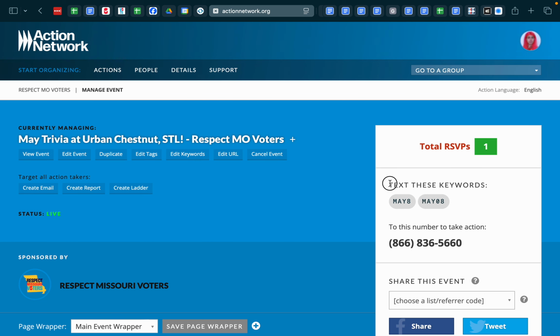And so we see this now, text these keywords to this number to take action. Notably, the way that this works is if you put in spaces with your keywords, it will take out those spaces, and if somebody texts with spaces, then it won't work. But capitalization does not matter. So they could do a lowercase m, a capital A, a lowercase y, and then the numeral 8, and it would work. So weird that it deals with capitalization but not spaces, but I guess that kind of makes sense with just detection. Not going to get into it. Anyway, this I think is all good now.